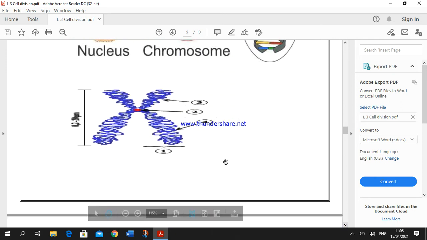The chromosomes are formed from DNA. Look at the figure of a chromosome. The chromosome consists of two rod-like bodies known as chromatids. This is a chromatid, and this is a chromatid. The two chromatids are connected together at a point known as the centromere. So this is the shape of a chromosome: two bodies connected together at a point. Each one is known as a chromatid, and the point of connection is known as the centromere.